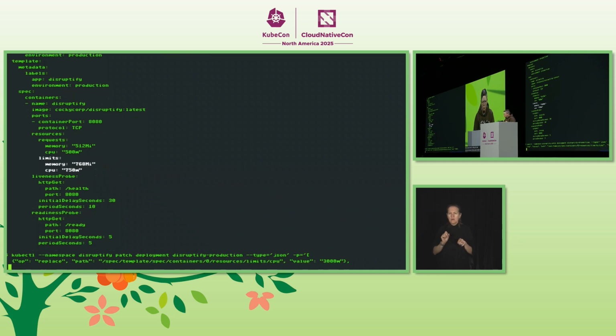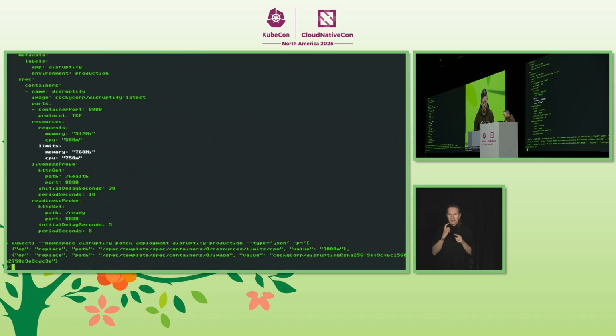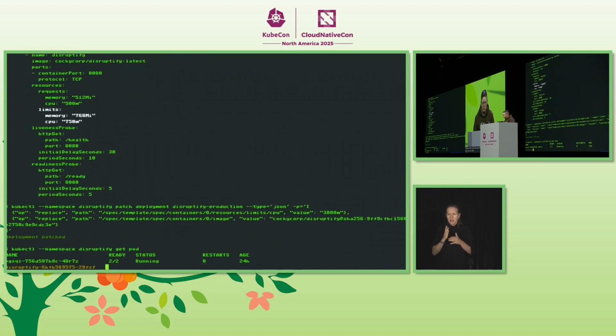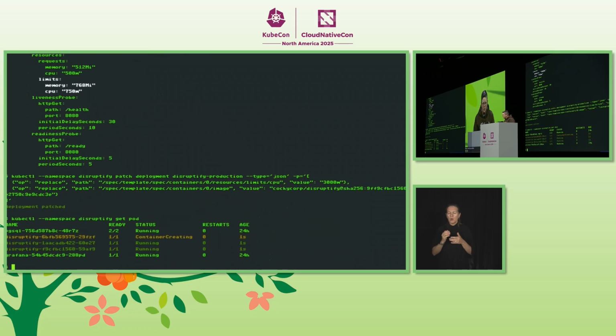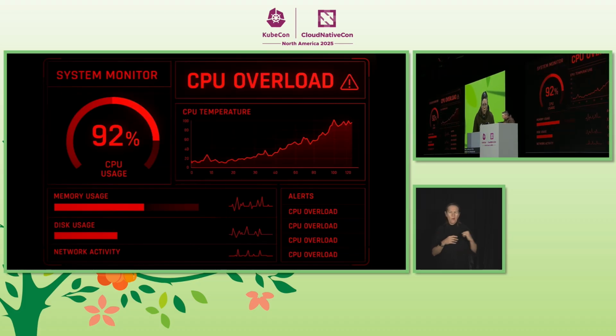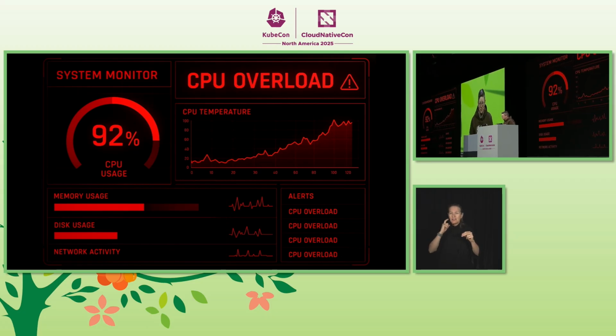Okay, I'll bump the deployment to the latest image. That should help as it's even more efficient now. Coming up online. All right, let's monitor the workloads. Let's see here. Okay. What? No, it just swallowed all the extra CPU I just gave it.